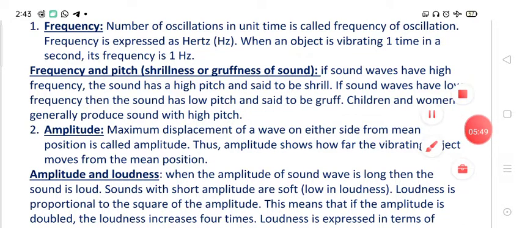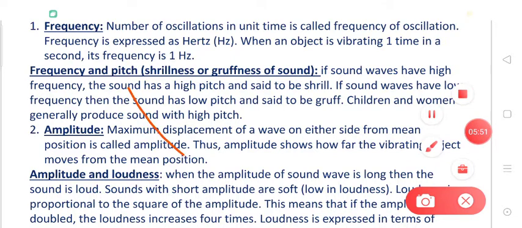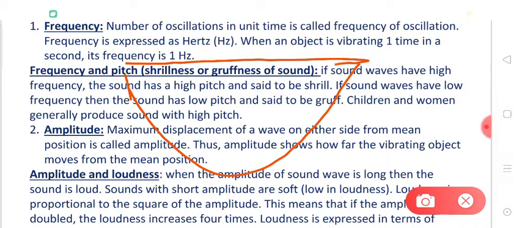So for example, you are playing a tabla. Suppose this is a tabla or a drum, and this is the skin over the tabla or the drum. When you hit the tabla, what happens? It starts vibrating like this, right? This moves up and down, up and down. So this much distance on one side of the middle position is called amplitude.